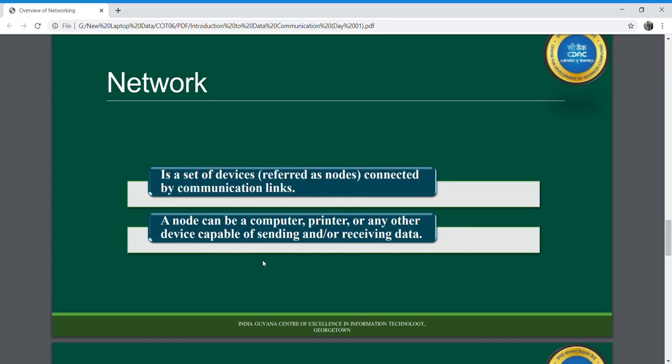Your node can be your computer, printer, or any other device that is capable of sending and receiving data. If your device is not capable of sending or receiving data, then it's not a good idea to keep the device in a network.